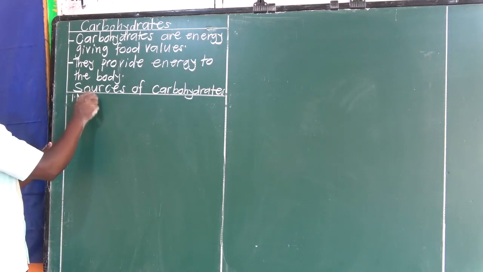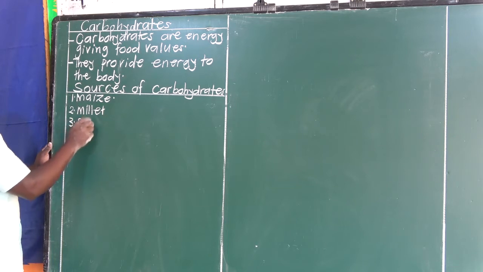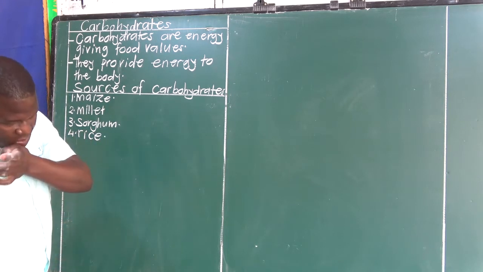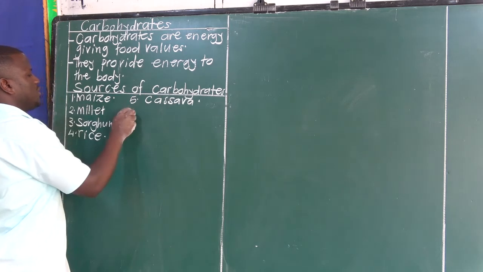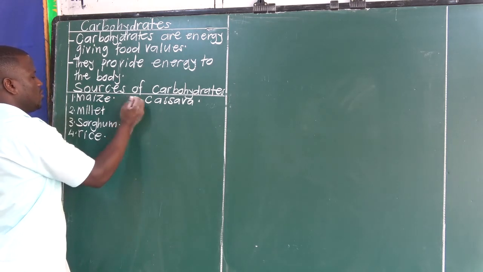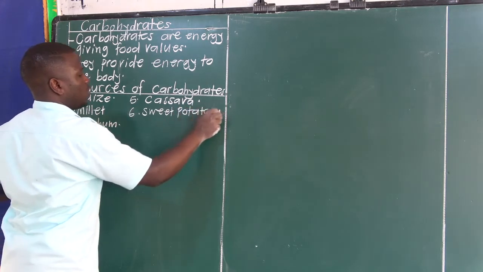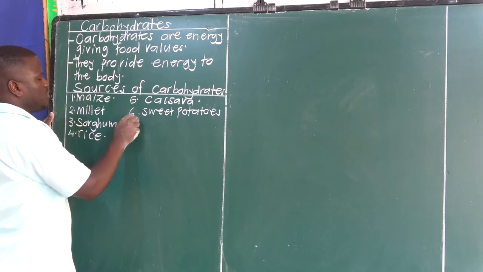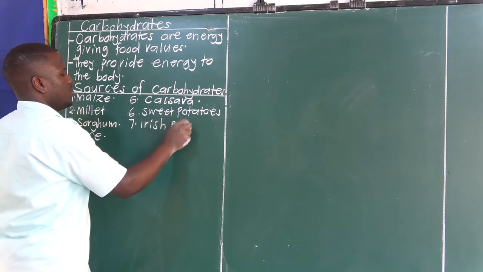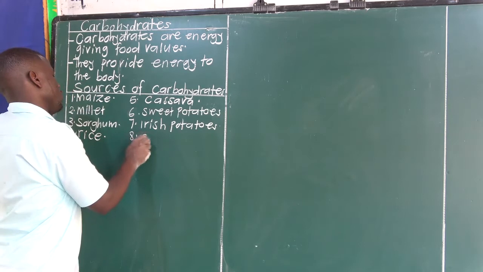One, we have maize, millet, sorghum, rice, cassava, sweet potatoes, Irish potatoes. Then we have what you call cocoyams.